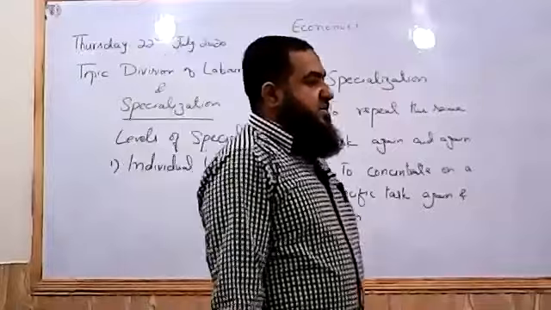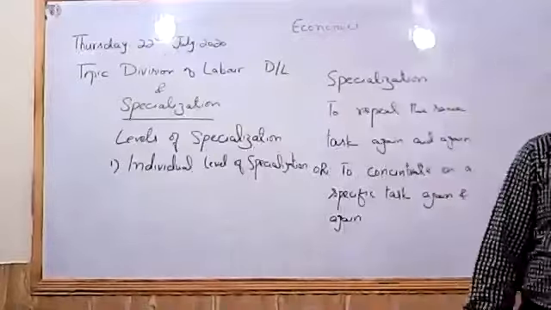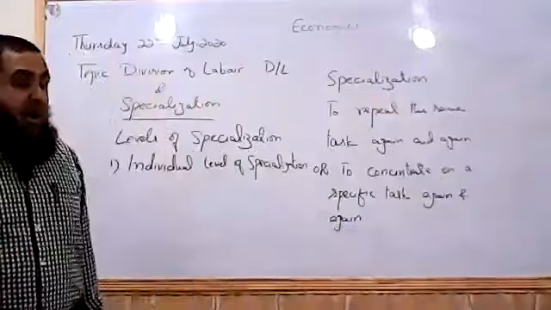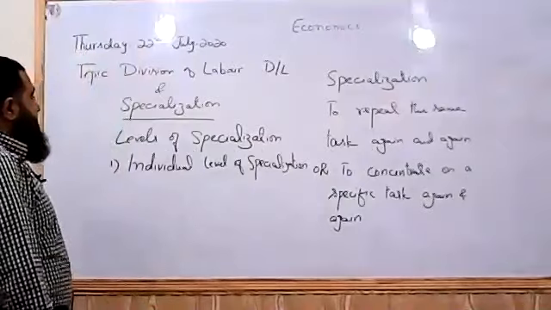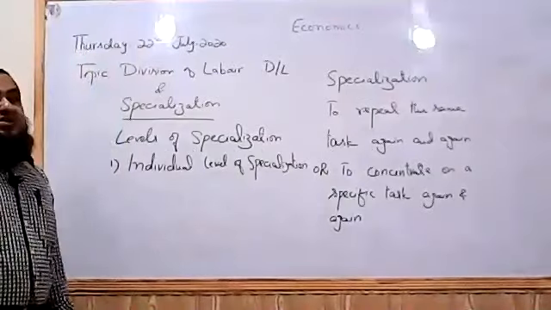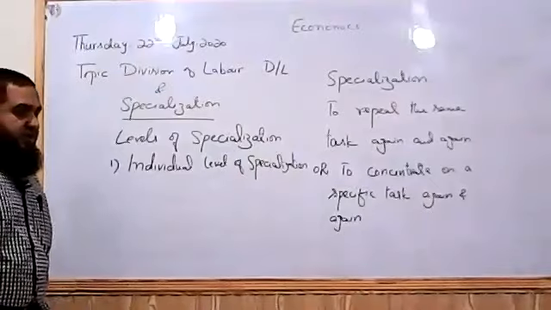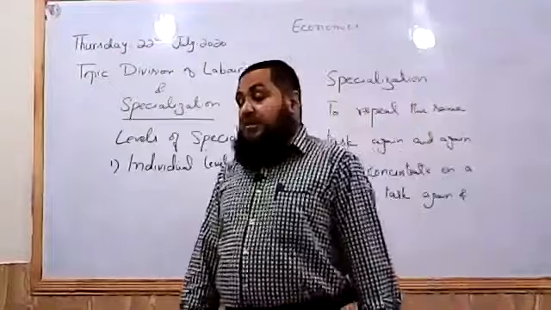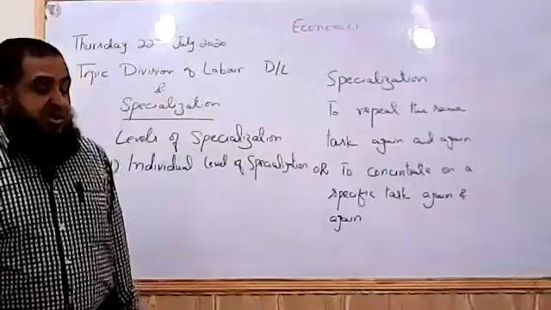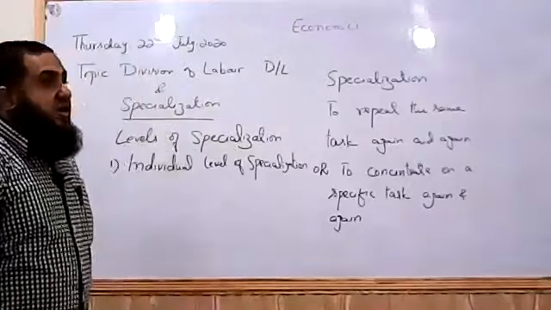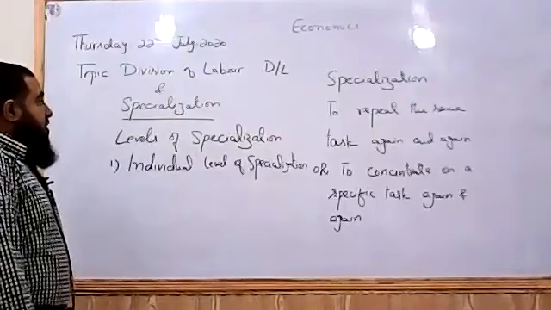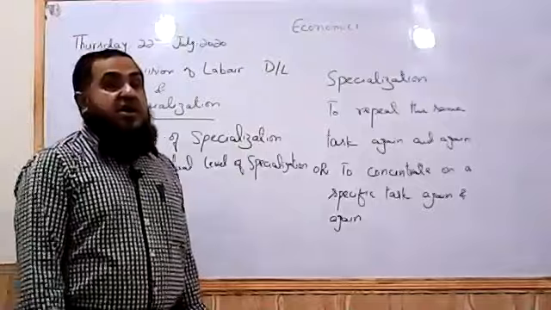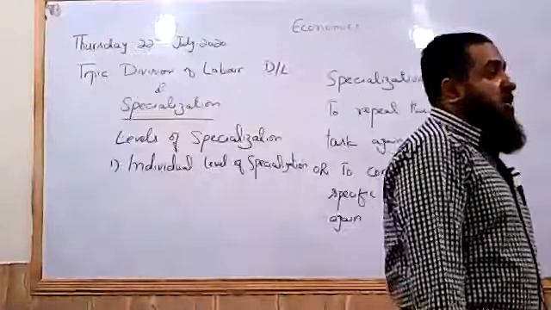An accounting teacher is a specialist of teaching accounting. He does not know anything about physics or mathematics, although he might have studied them. But right now, by performing the same task again and again, he has become the specialist of his own subject or his own profession. So we say the individual level of specialization is present. Even a carpenter, even an electrician, they are also specialists, although they do not have that level of education or training, but by repeating their task again and again, they have become specialists of their work.